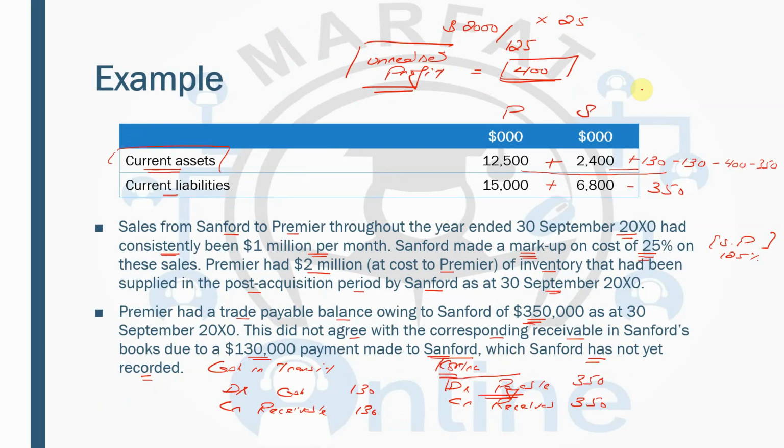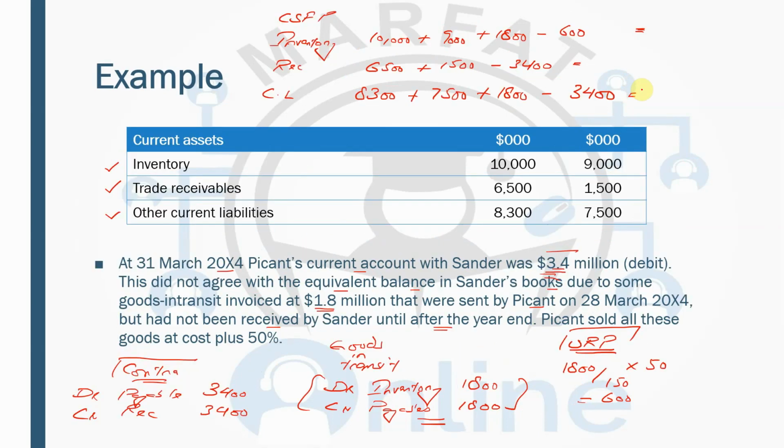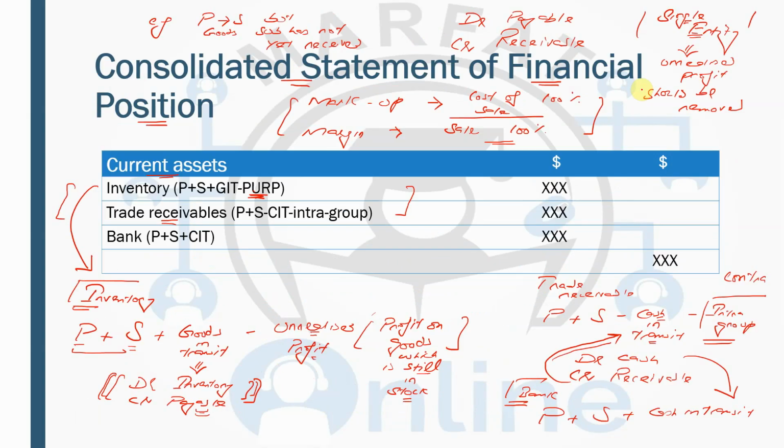So remember, in this example we did the cash in transit, and in this example we did the goods in transit. So you have to remember how the goods in transit and cash in transit should be dealt. So remember this: inventory, parent plus subsidiary plus goods in transit minus unrealized profit. And you have to calculate the unrealized profit by using the concept of markup and margin.